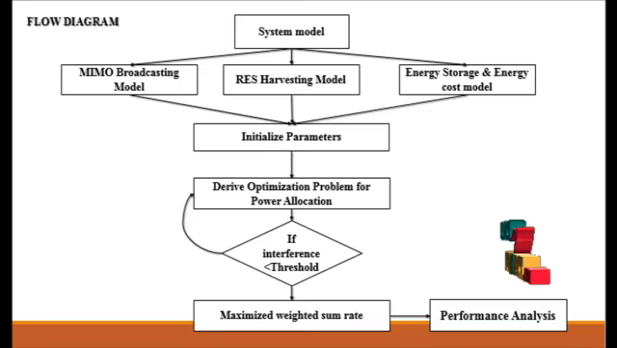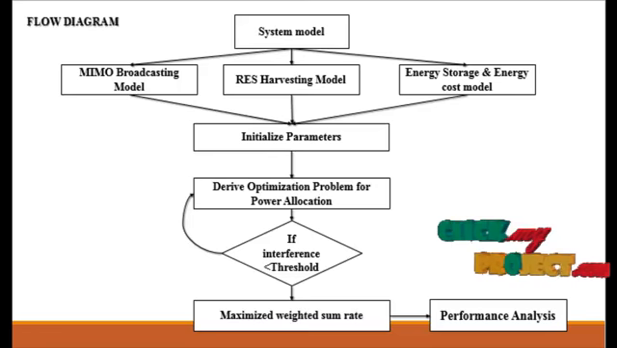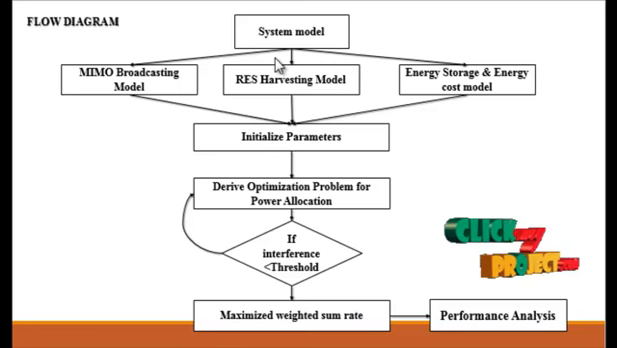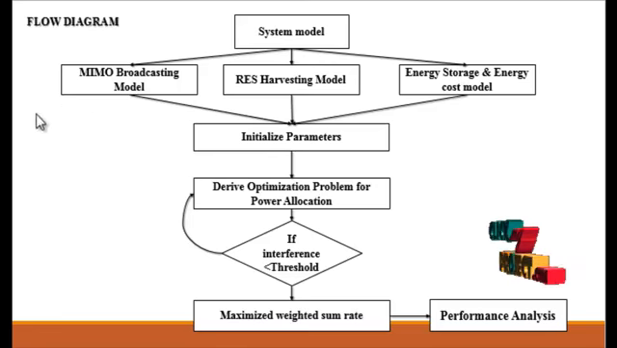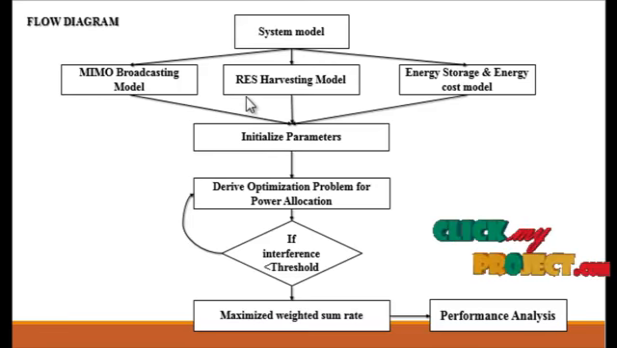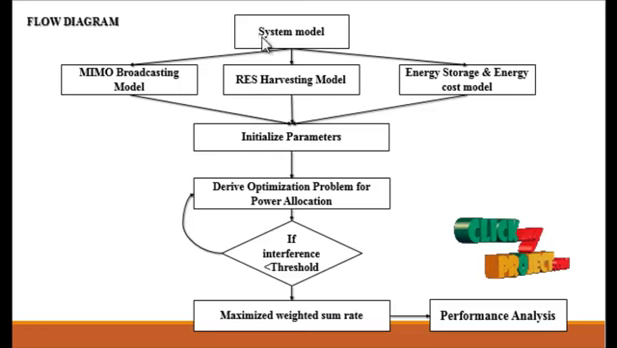Let us discuss the flow diagram of the project. First of all, this is the system model, and the system model is split into three models. One is the MIMO broadcasting model, another is the RES harvesting model, and another is the energy storage and energy cost model.